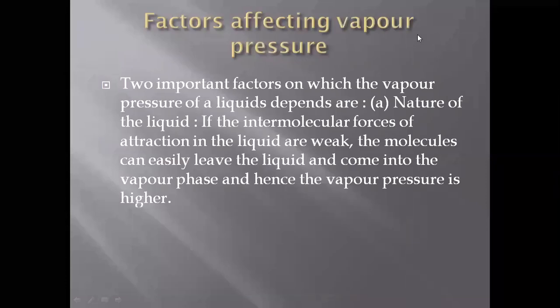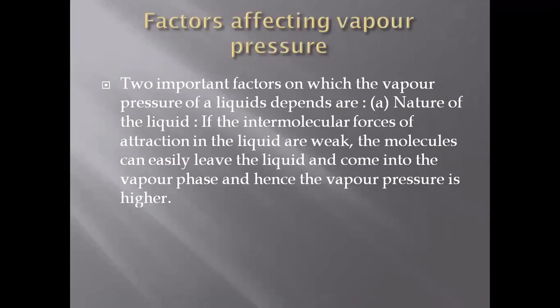So, factors affecting the vapor pressure. There are many factors, but importantly two factors affect the vapor pressure of a liquid. First is the nature of the liquid. If we talk about the existence of any state, it is because of the intermolecular forces that act between the molecules of that compound or material.